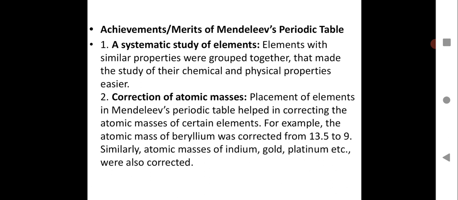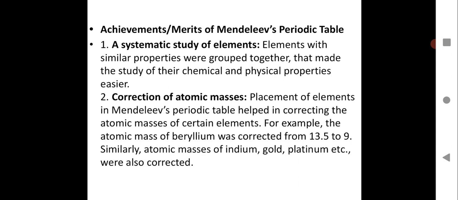For example, the atomic mass of beryllium was corrected from 13.5 to 9, because the properties shown by experimental values were predicted with the help of the Mendeleev periodic table, and the correct atomic mass was known.